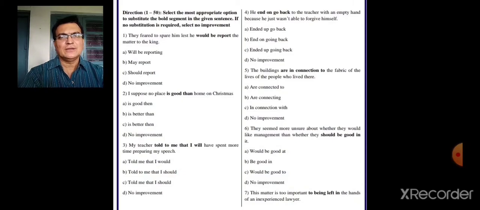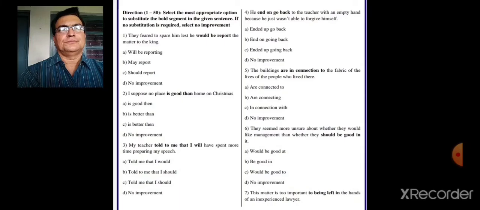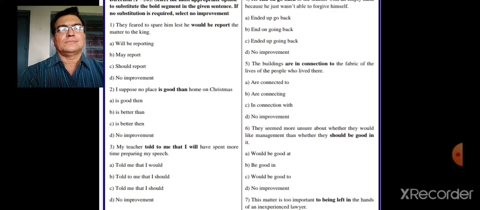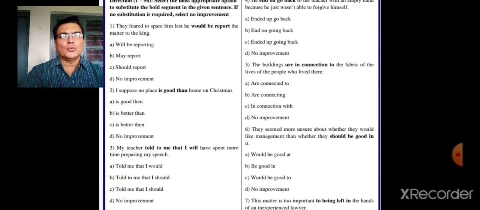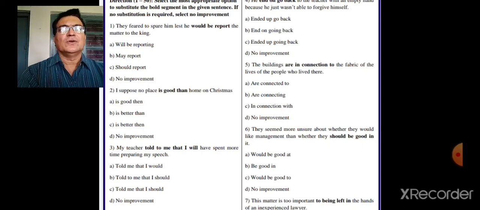Select the most appropriate option to substitute the bold segment in the given sentence. So if no substitution is required, select no improvement. So let's take up the first example.